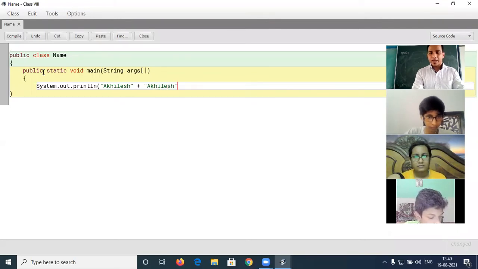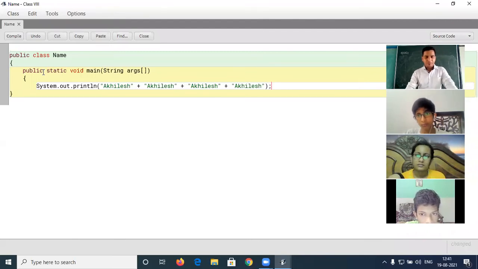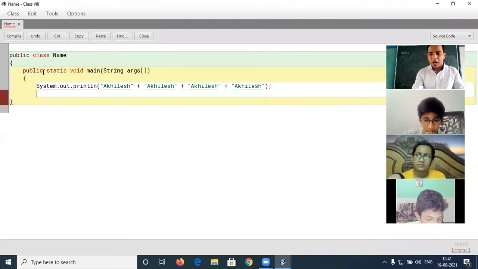Okay, again I will put plus sign. Again I will write my name, again double quote close. Again I will put, we have to write name 4 times. Okay, bracket close and then termination mark. After that we have to close the method, and the class is already closed.